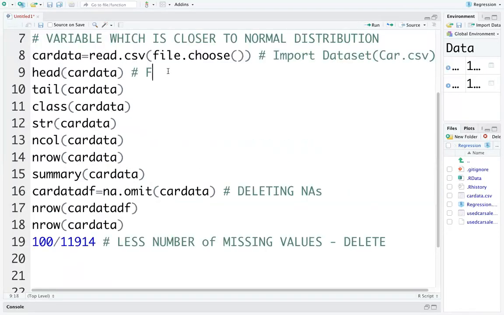Head will give you the first 6 rows. Tail will give you the last 6 rows. Class will tell you the data structure.